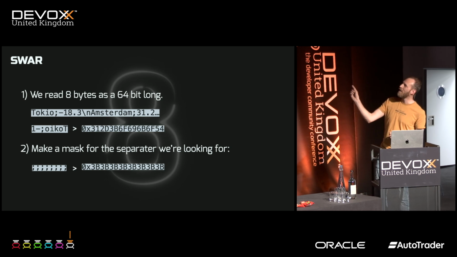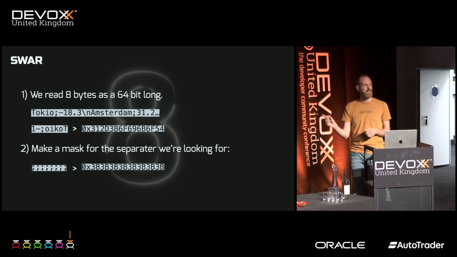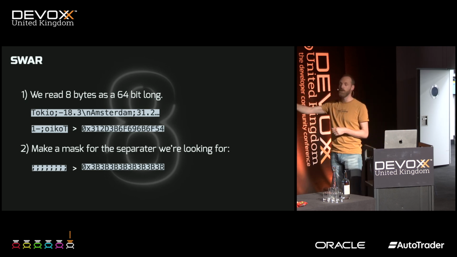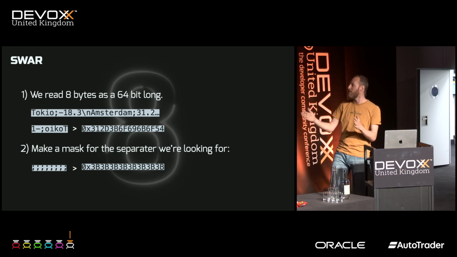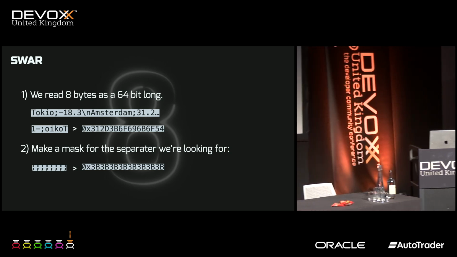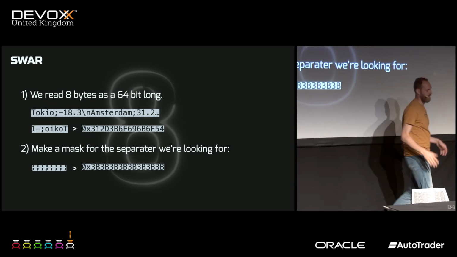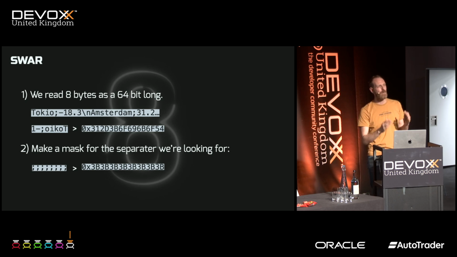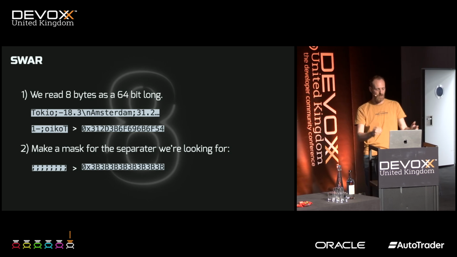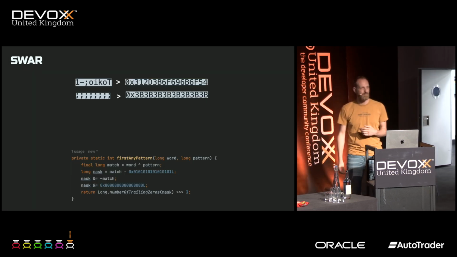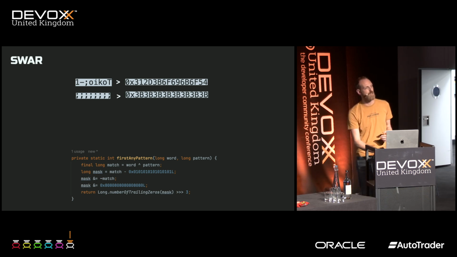But what I want to do is find the delimiter. Now we create a mask. The delimiter that we're looking for is this semicolon. And we just create a mask with 8 bytes of the thing that we want, which is 3B, 3B, 3B. And you can already see it's here. Like, I know where it is, but we have to tell the computer, look for that thing. But we don't want to have a loop. We don't want to go byte by byte. We want to do this in a single go. How do you do that? Turns out this code does that. Looks intimidating, but let's break it down.